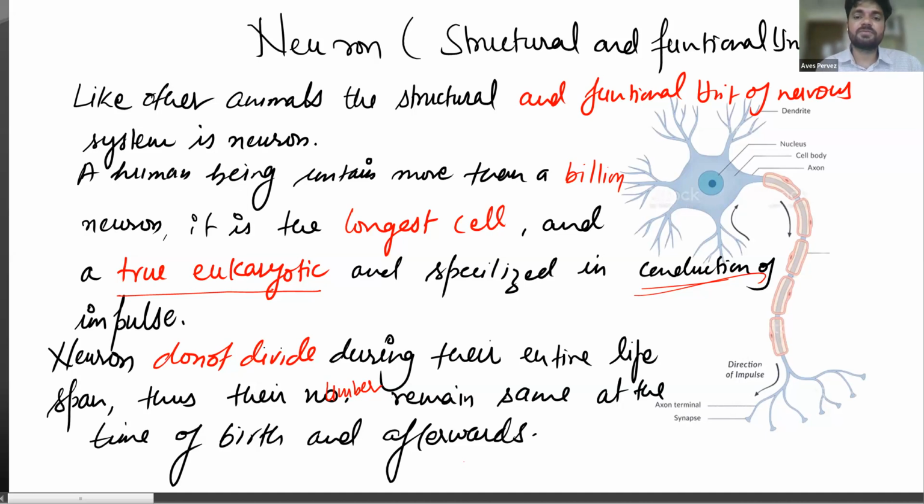Everyone understood? So tell me the characteristics of a neuron. What are the characteristic features of a neuron? Give me 2 or 3. Neurons are 1 meter long cells. It is the longest cell, and it never divides. And it's a true eukaryote.